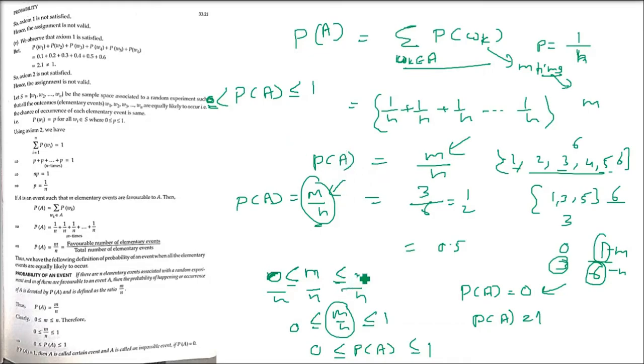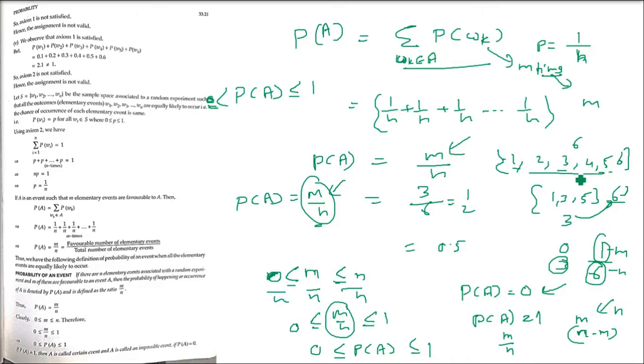Probability of an event happening, and probability of an event not happening. Probability of happening is m by n. So say m is the favorable cases. What are the non-favorable cases? n minus m. Because 1, 3, 5 has come, 2, 4, 6 has not come. So 6 minus 3 is 3, that is 2, 4, 6. One thing is happening, one thing is not happening.